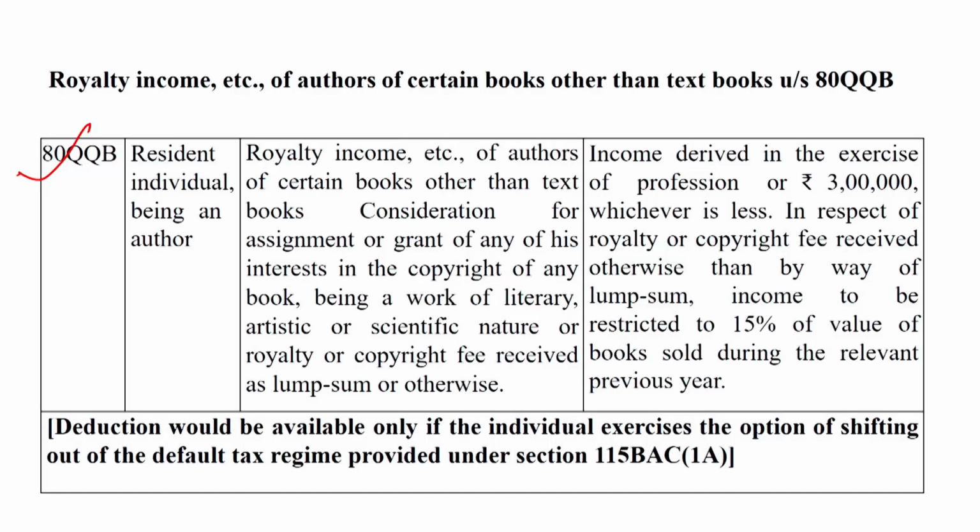This deduction is related to the royalty income, etc. of an author of certain books other than textbooks. Textbooks are not allowable. Other than textbooks, the royalty which is received by an individual assessee being an author is allowable as a deduction under section 80QQB. Such deduction is related to the royalty income, etc.